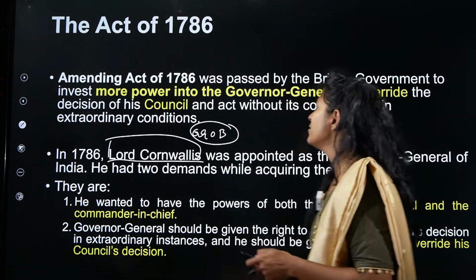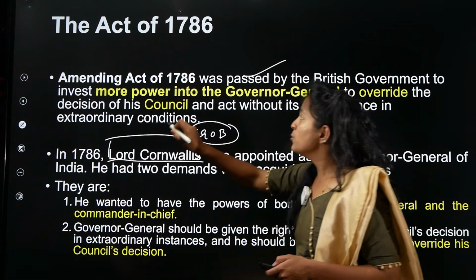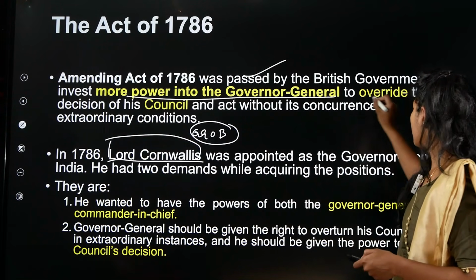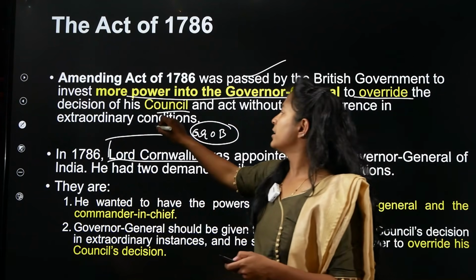So this is very, very important over here. The amending act was passed by the British government, and you can see more power to the Governor General, as I already told, and to override the decision of the council. An extraordinary condition, you can say.